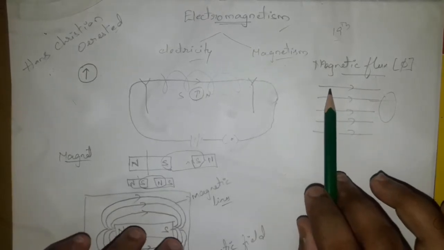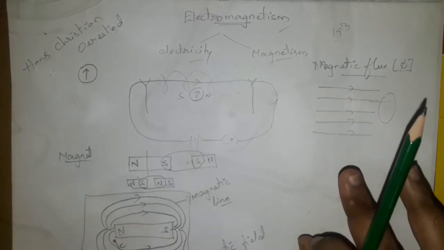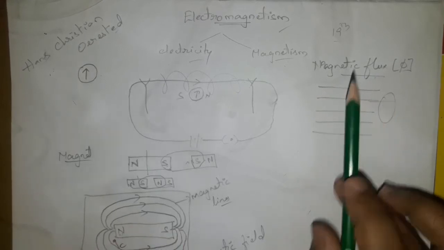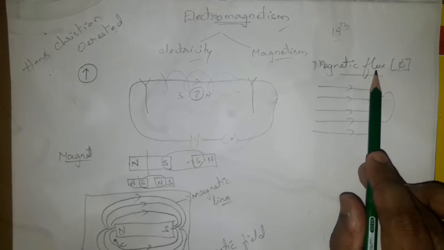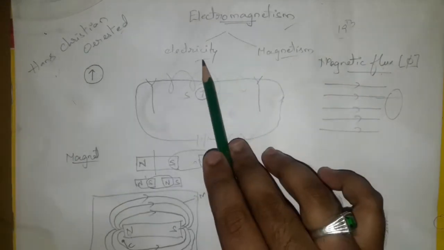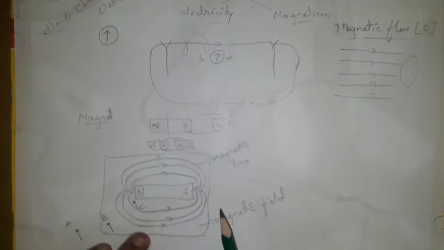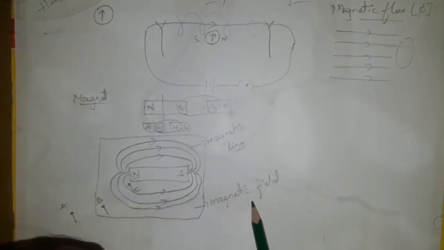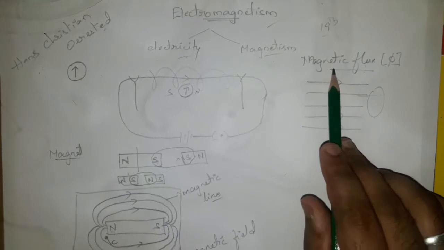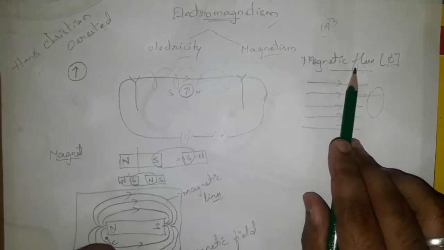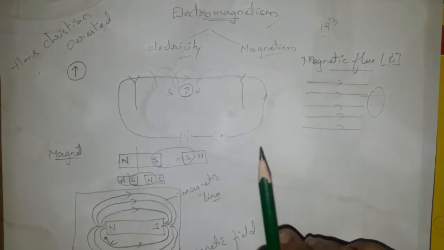So what we can simply say is the lines passing through an area are called magnetic flux. If we say in terms of electricity, as we have magnetic lines we have electric lines, as we have a magnetic field we have an electric field, and as we have magnetic flux we have electric flux.